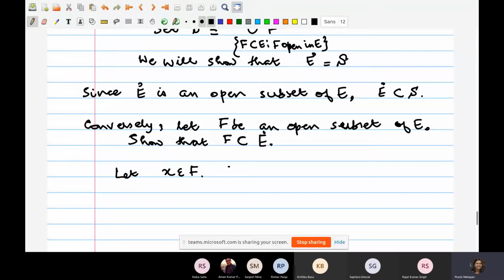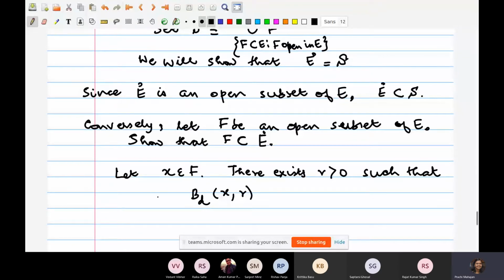So there exists some r positive such that an r-neighborhood of the point x, so x belongs to this, and this is contained in F. This is using the fact that F is open in E. Correct? Yes. Now, what does it tell you?